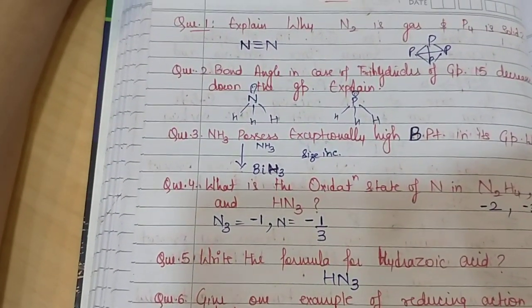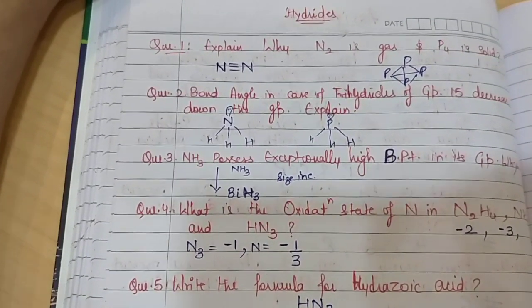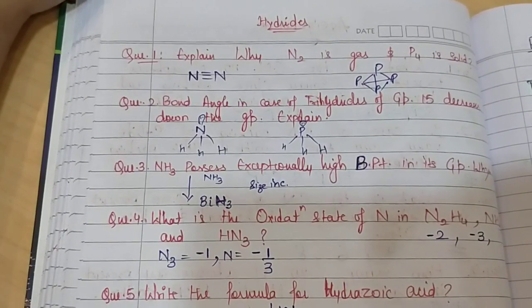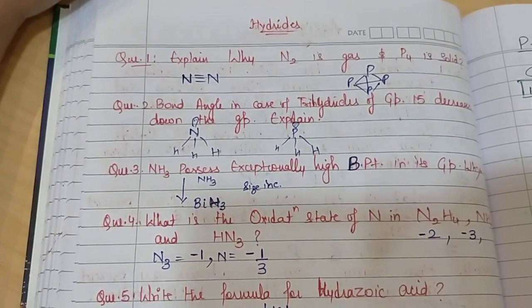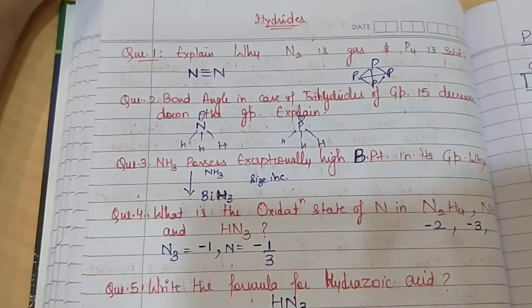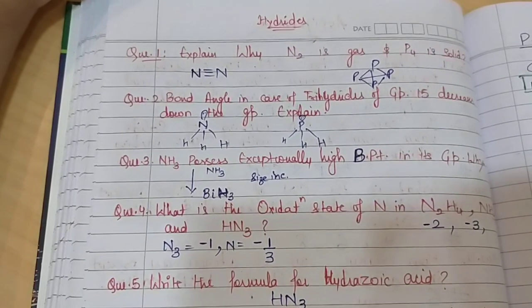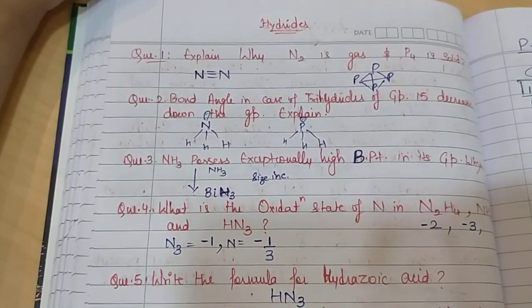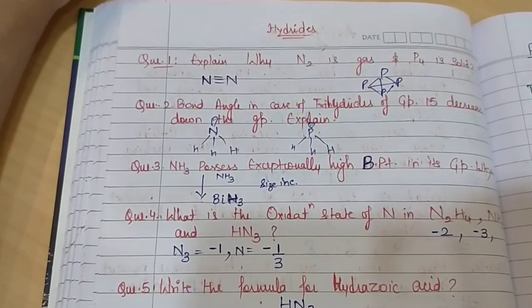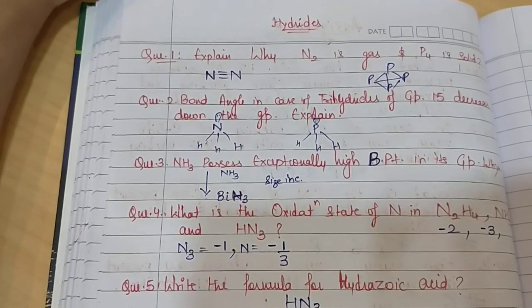But in the case of ammonia, exceptional behavior is there due to the electronegative nature of nitrogen. There exists intermolecular hydrogen bonding in ammonia molecules. Due to the presence of hydrogen bonding, an exceptionally high boiling point exists for ammonia in the group. Otherwise, boiling point increases from phosphine to bismuth trihydride.